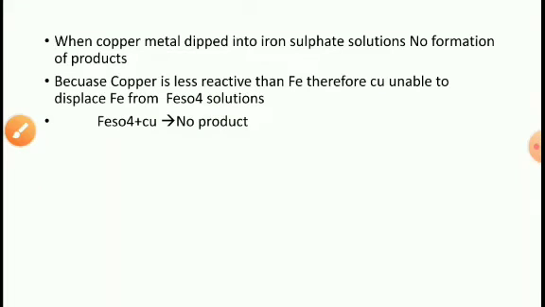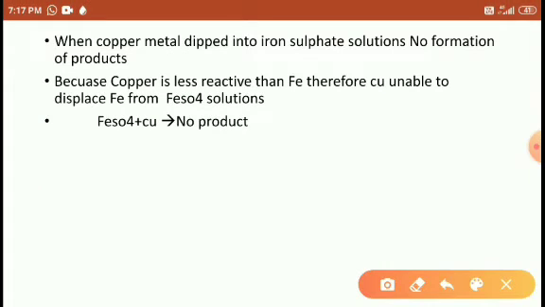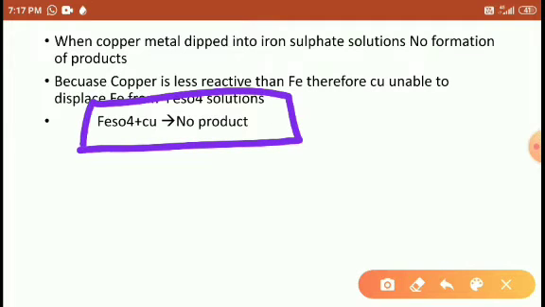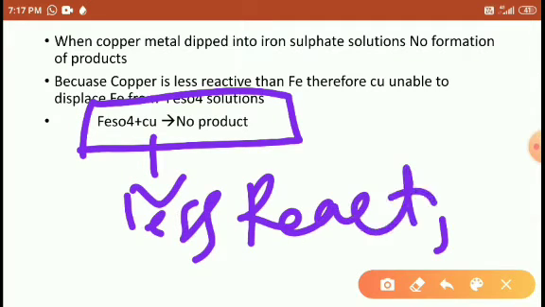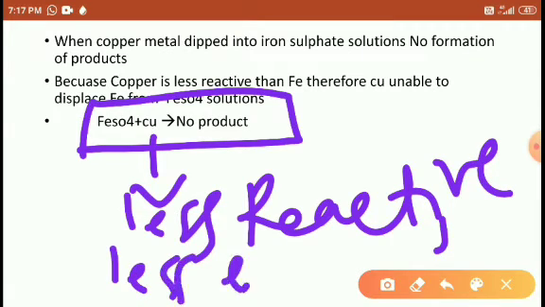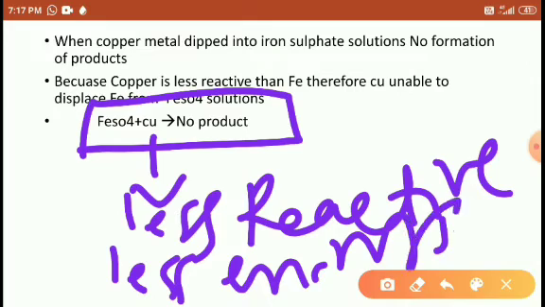Understood? But when you reverse the reaction, there is no product. When you reverse the reaction, the copper is less reactive, or you may say copper has less energy. So that's why it is unable to separate the iron from iron sulfate. Understood?